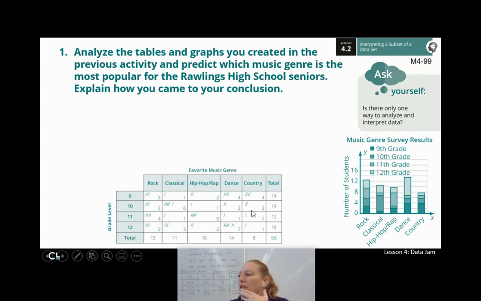So we're only looking at the seniors. So on this graph, this means I'm only looking at those top chunks of my stacked bars, or of course, if you're looking at the table, in this case, I find it a little easier to use the table. I'm just looking for the biggest number here, and I can see it's in dance. And even as I look at the stacked bar graphs, I can see that it's in the dance section that the seniors have the biggest bar.